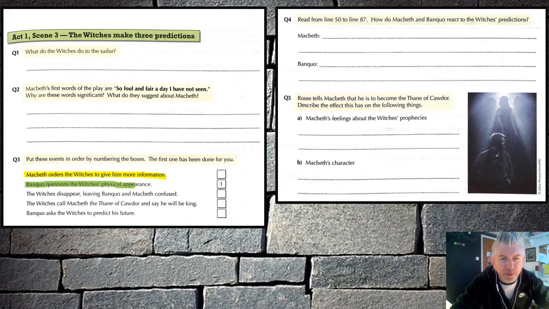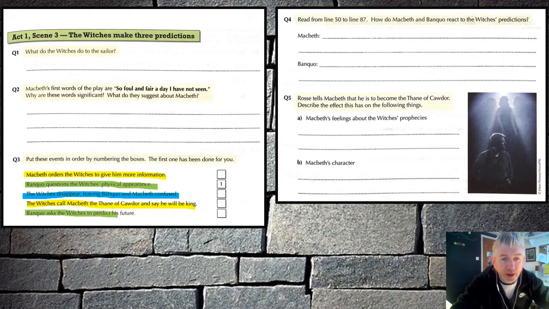That's when they first appear on stage. Then number 3, or the third one in the list, not the third one necessarily in order, is that the witches disappear, leaving Banquo and Macbeth confused. Then the witches call Macbeth a Thane of Cawdor and say he will be king. That's the prophecy. And finally, Banquo asks the witches to predict his future.